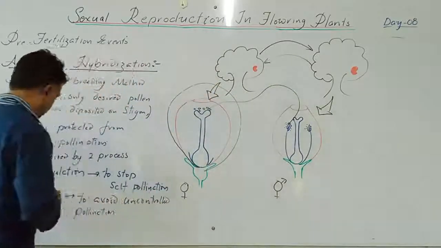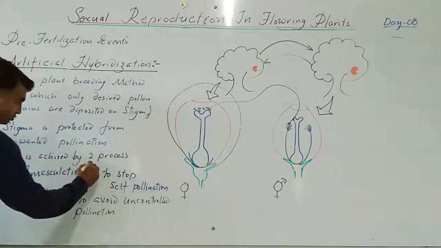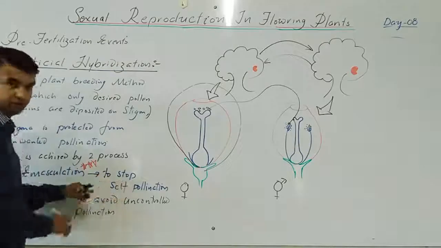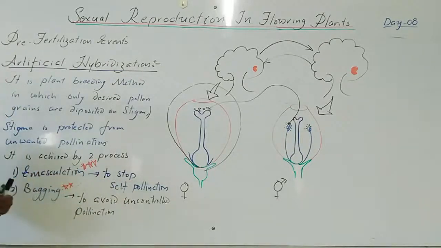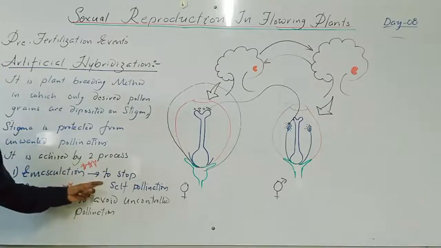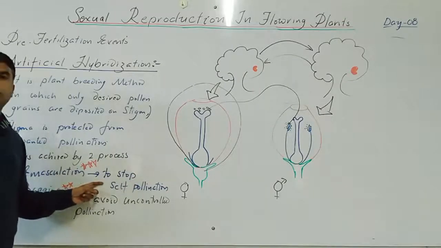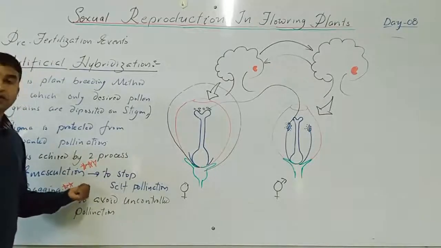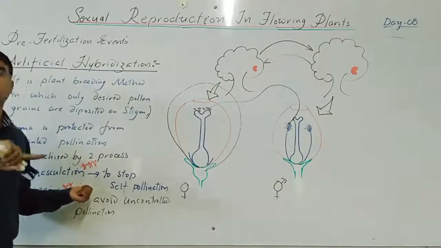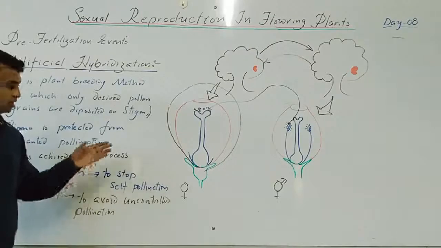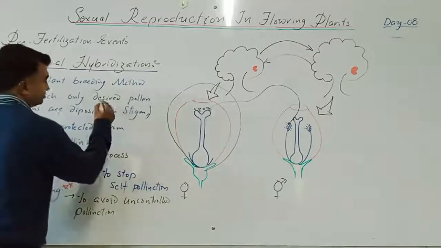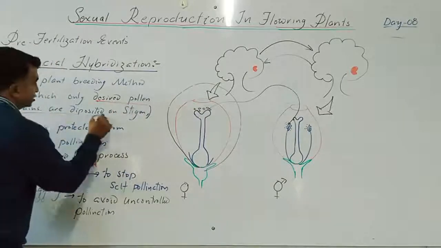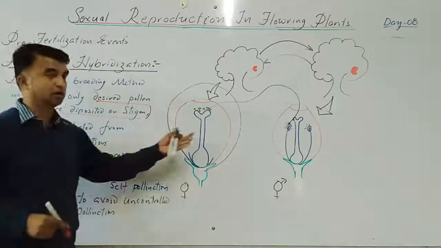But in this topic, emasculation is the most important. What is the objective? Second, bagging is also important, and what is the objective? Emasculation is carried out only to stop self-pollination. Bagging is carried out to stop uncontrolled pollination. So the objectives are fulfilled, desired pollen grains are transferred on the stigma, and we get our desired product.